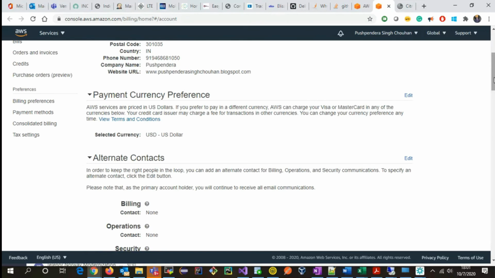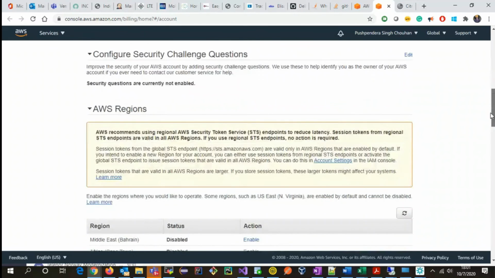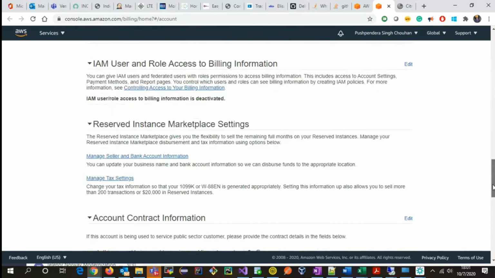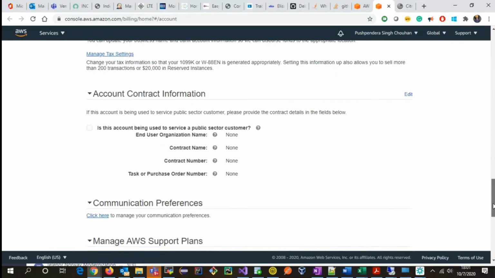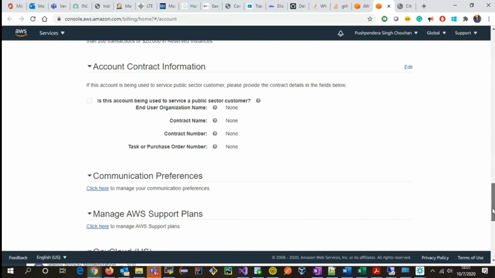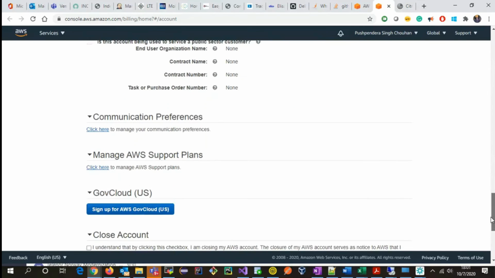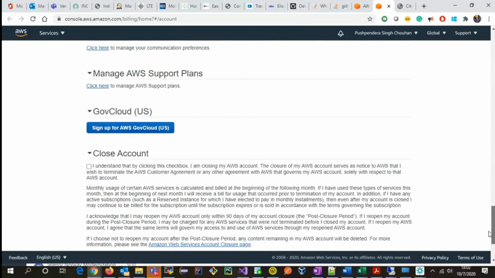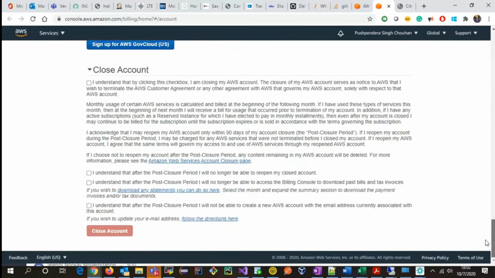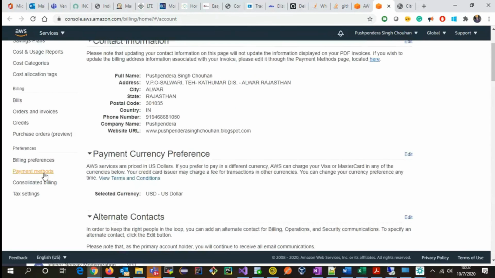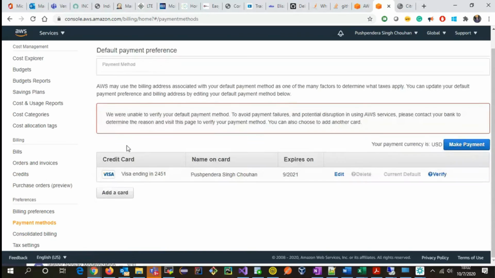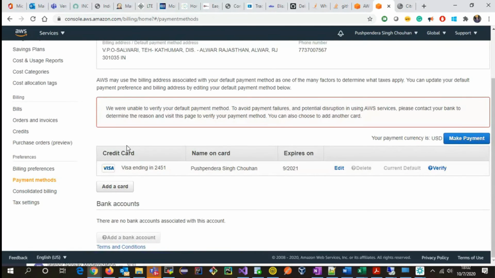I am not in India right now. But there is no option of INR. And your card is from India, right? Yes. It will convert into dollars. I don't think there will be an issue. Wait for some more time.